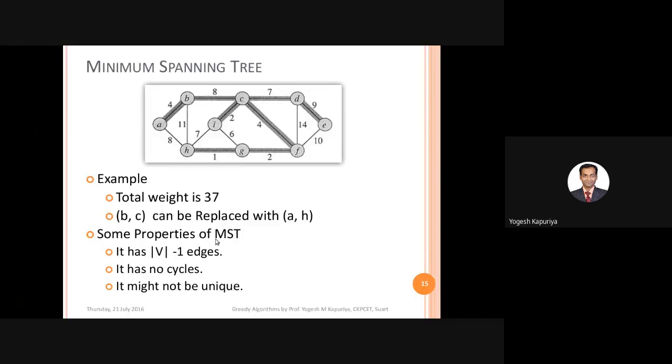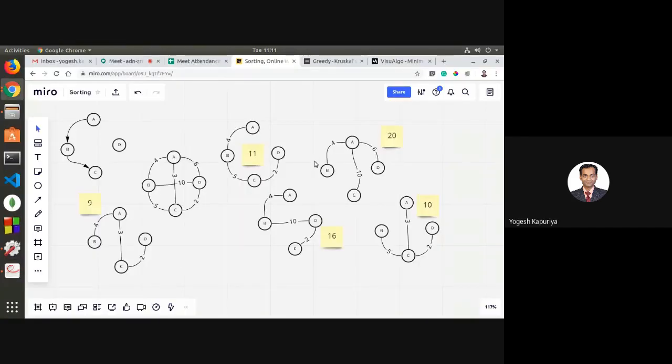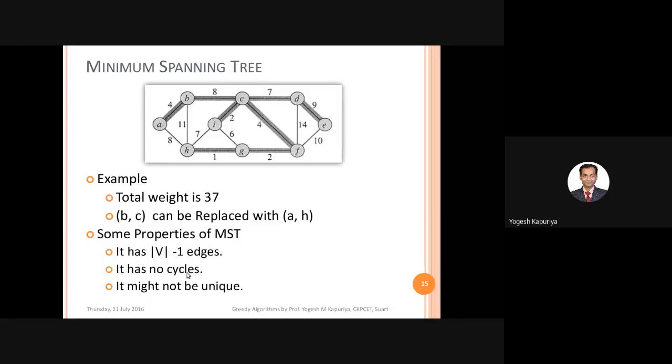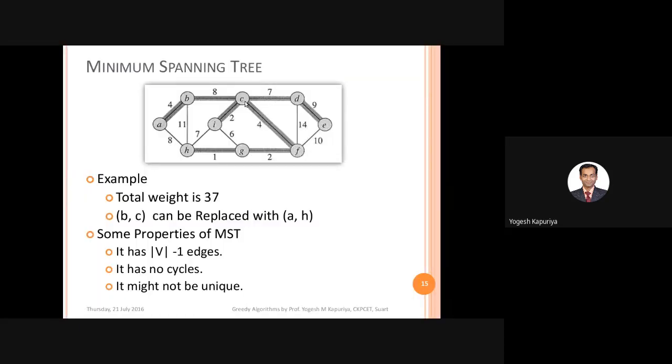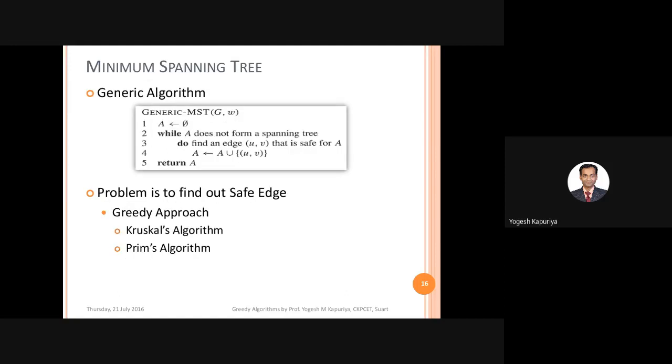Right? So that is the first property. If there are n number of nodes, then n minus 1 edges will be there in a spanning tree. Second, it has no cycle. Obviously, when you look at this, there is no cycle. And it might not be unique. That's what I have said. CD may be replaced with IH. So that means you can have multiple minimum spanning trees for a given graph. Right?